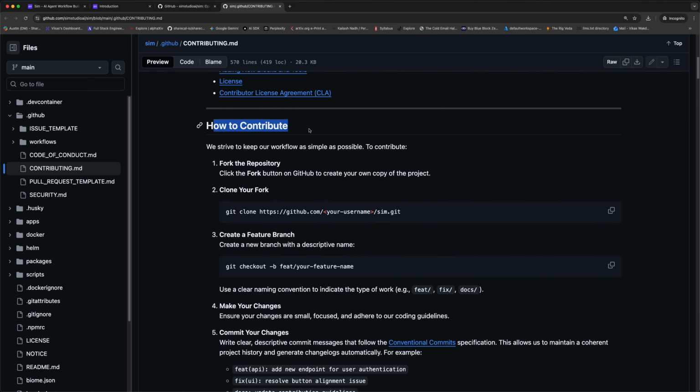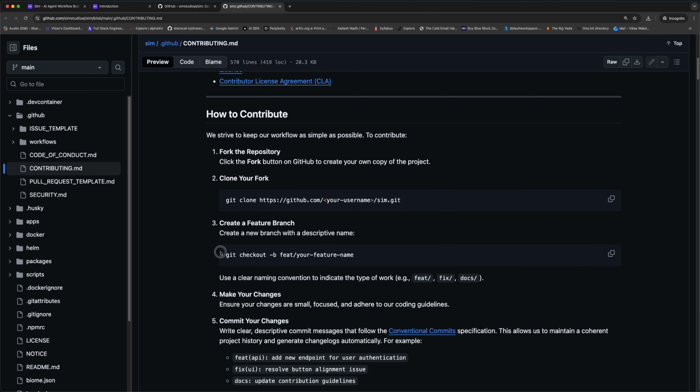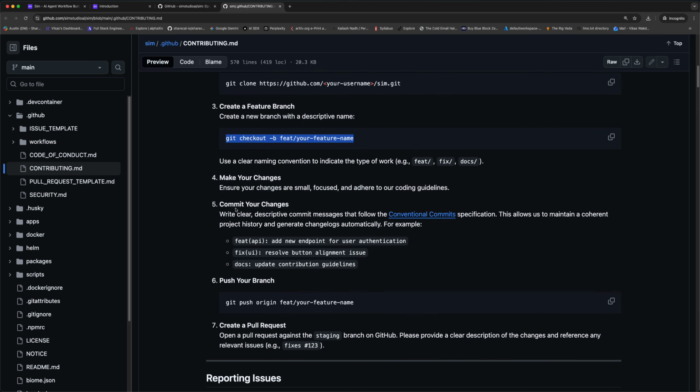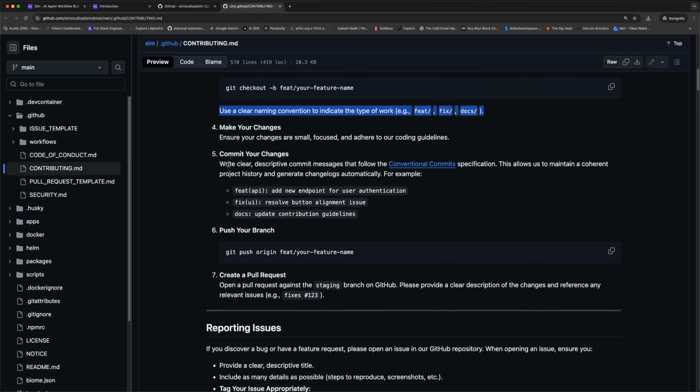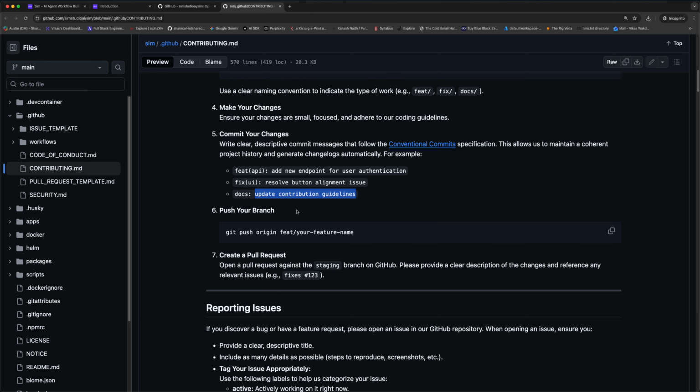They have again said how to contribute: clone the project, then create your feature branch. There are also naming conventions: if you are adding a feature, it's feat; if you are fixing something or adding docs, you go accordingly. Commit messages also have conventions, like add new endpoint, resolve button alignment, update contribution guides.